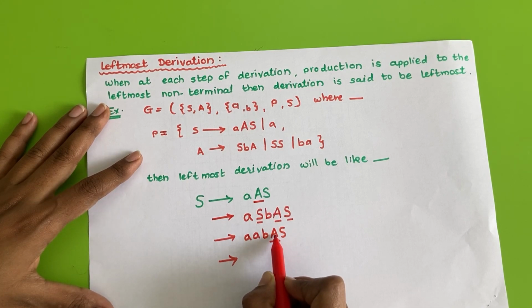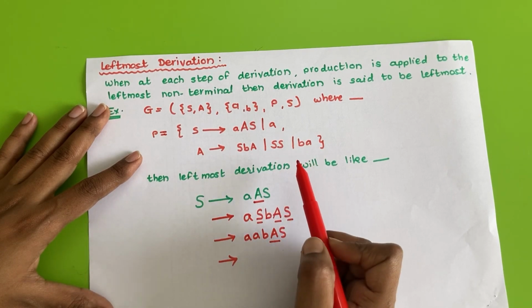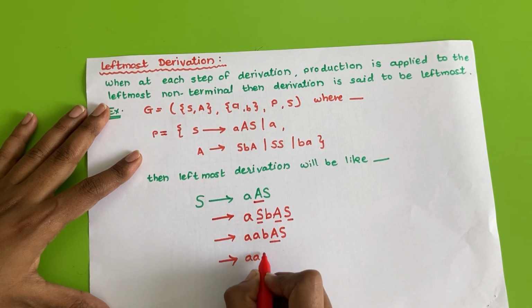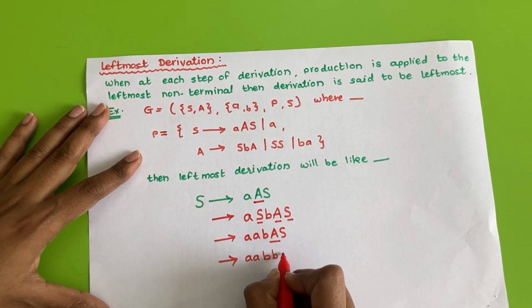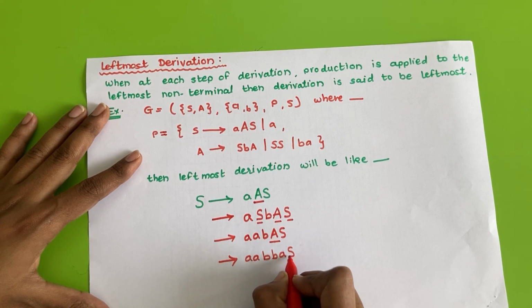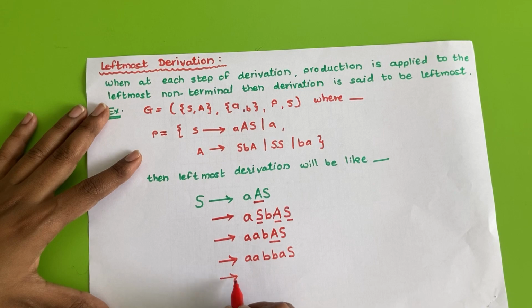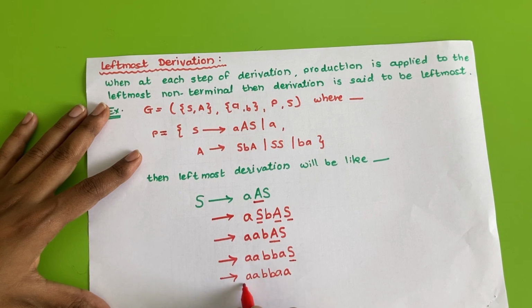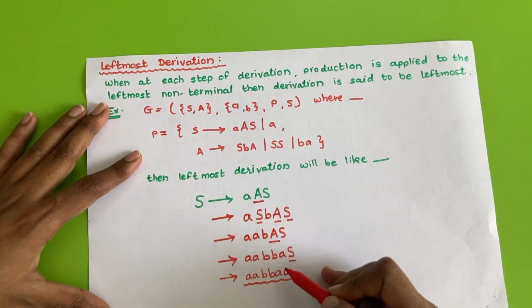Suppose I replace this A by BA, then B A, and then S will remain as it is. Now the leftmost non-terminal is this single S. Now this S will be replaced with a, okay. So here we have received the string aabbaa by leftmost derivation.